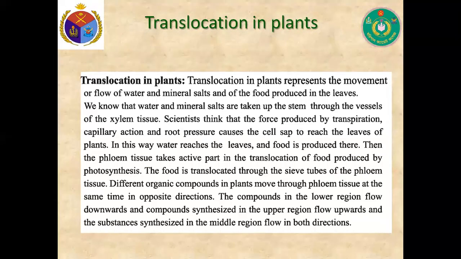Then the phloem tissue takes active part in the translocation of food produced by photosynthesis. The food is translocated through the sieve tubes of the phloem tissue. Different organic compounds in plants move through phloem tissue at the same time in opposite directions. The compounds in the lower region flow downwards and compounds synthesized in the upper region flow upwards, and the substances synthesized in the middle region flow in both directions.